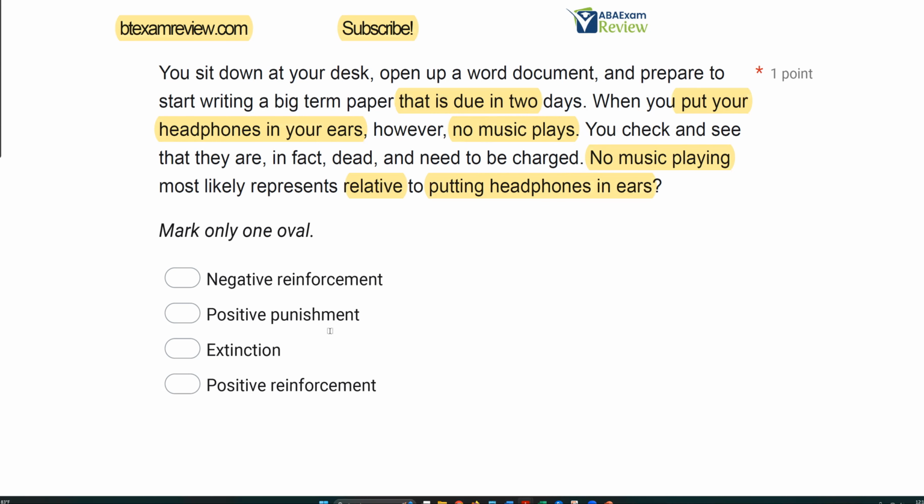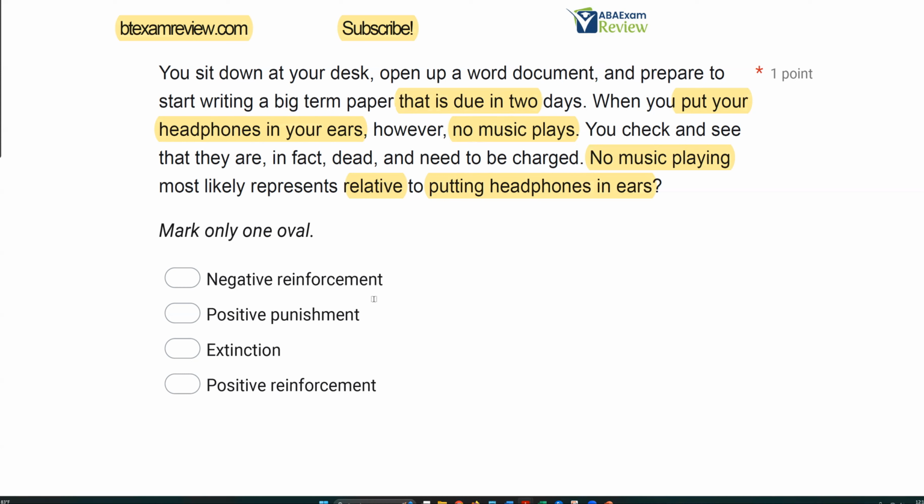We're looking at either reinforcement, punishment, or extinction. Now remember, for reinforcement and punishment, something must be added or taken away. Extinction is different because something is withheld. There's a big difference between adding, taking away, and withholding. Withholding just means it doesn't occur. So if you sit down and you put your headphones in your ears and no music plays, what's occurring? Well, the reinforcement is being withheld because typically you put your headphones in your ears and you hear music. This time, nothing happens. Your behavior is now on extinction.